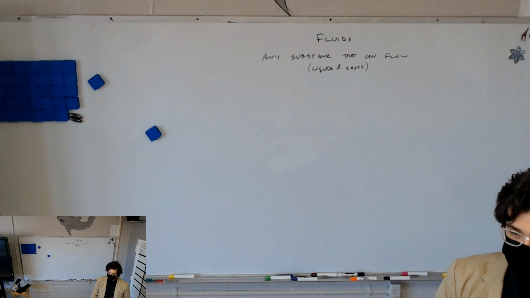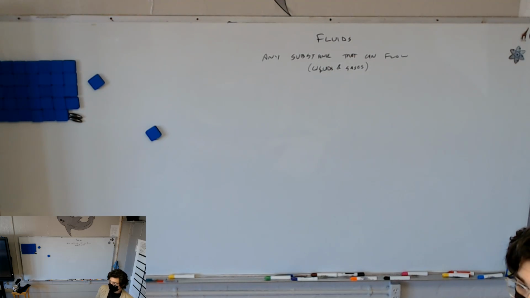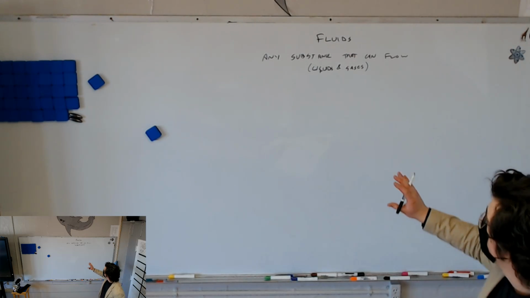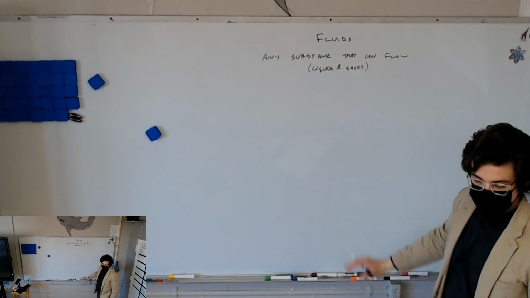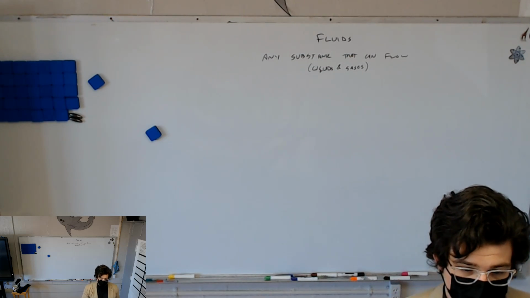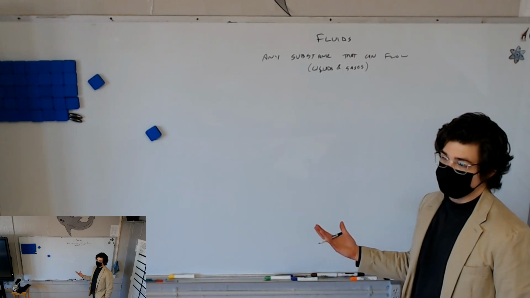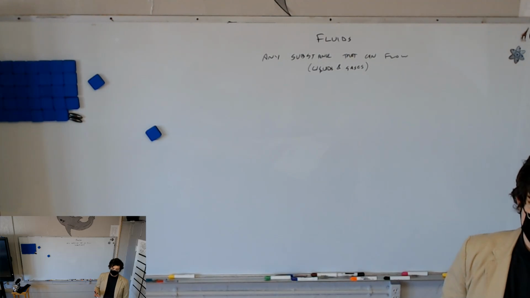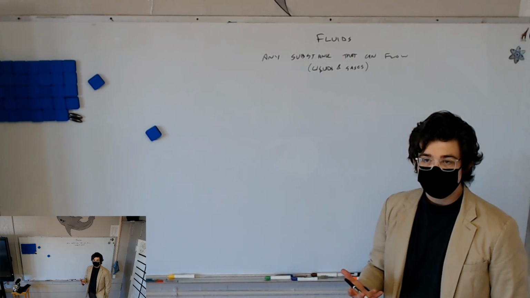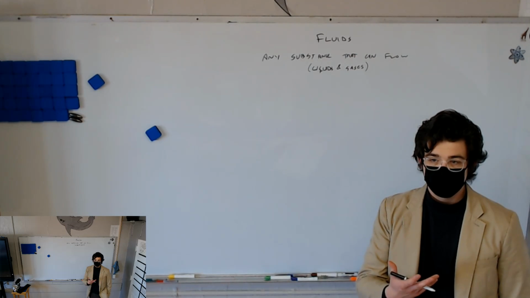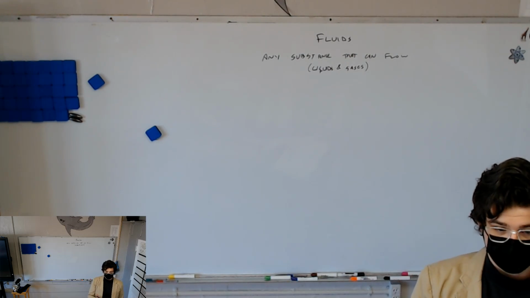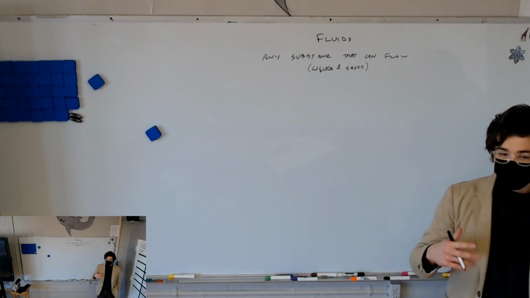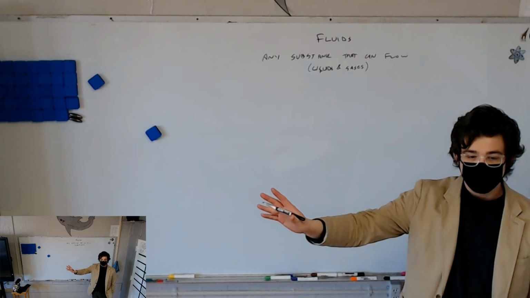In fact, sometimes we even consider things like granular material, like maybe sand or salt or iron filings. We consider that to flow sometimes. But for this, we're going to specify that fluids are liquids and gases, because gases can flow. It's hard to see because most gases are invisible. But if we had a gas that smells, like perfume, we would notice the flow of perfume. If I sprayed it up here, eventually you would all smell it because the gas flows.